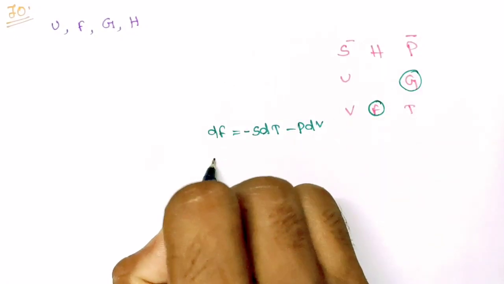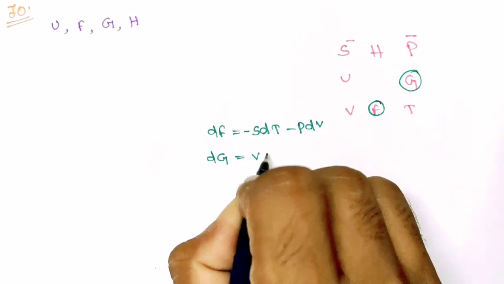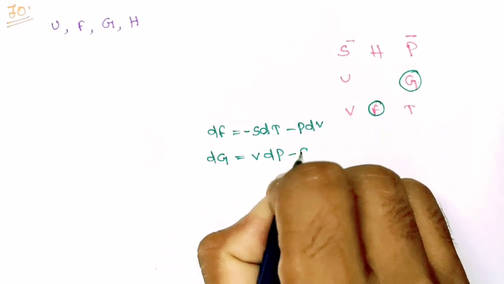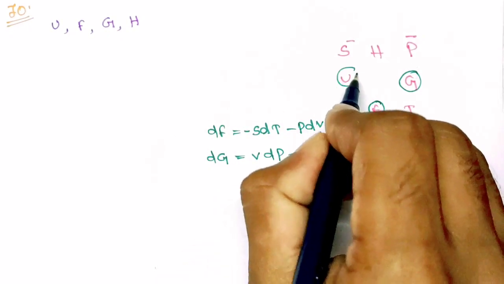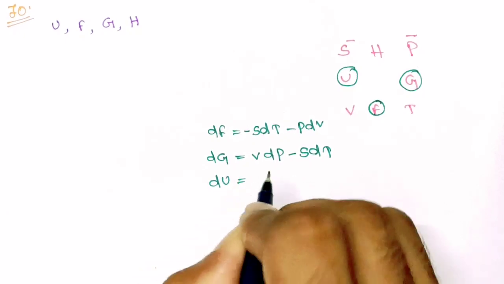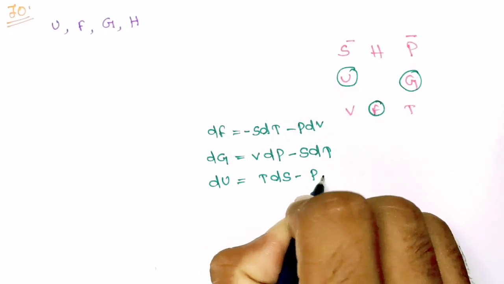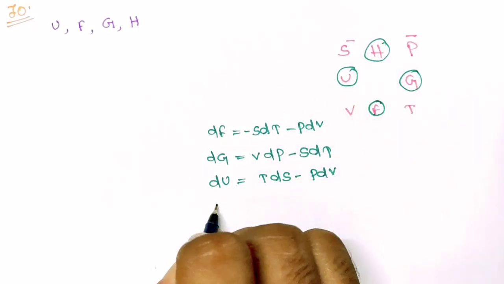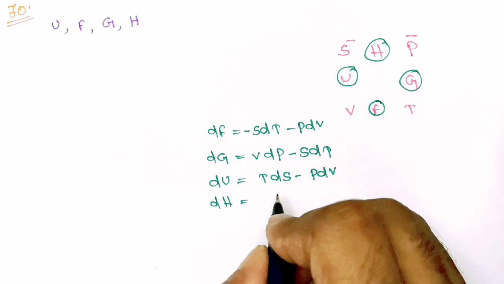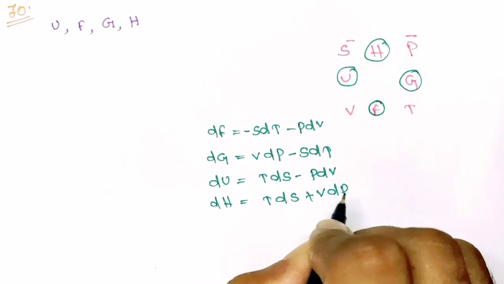dG equals to V dP minus S dT, dU equals to T dS minus P dV, and dH equals to T dS plus V dP.